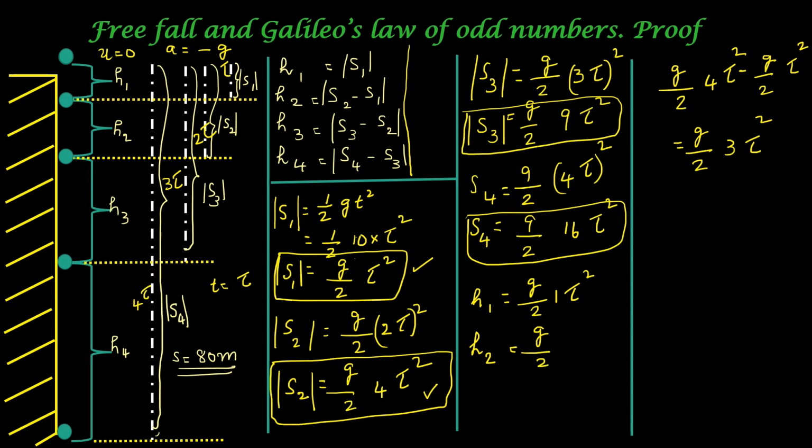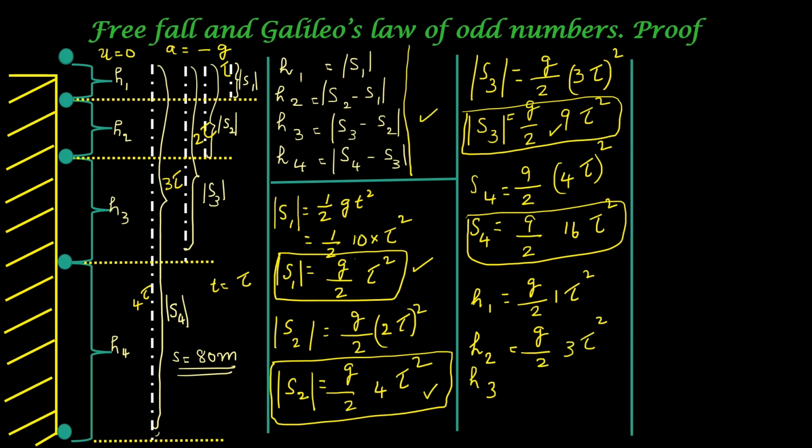H2 is equal to g by 2 into 3 tau square. H3 will be equal to S3 minus S2. That will be equal to g by 2 into 9 tau square minus g by 2 into 4 tau square, that is equal to g by 2 into 5 tau square. We will carry it over here: H3 is equal to g by 2 into 5 tau square.